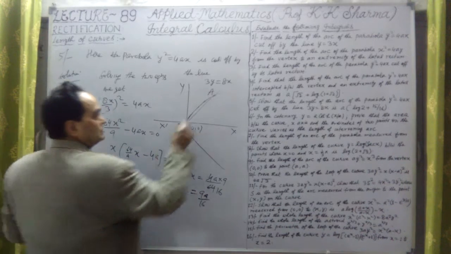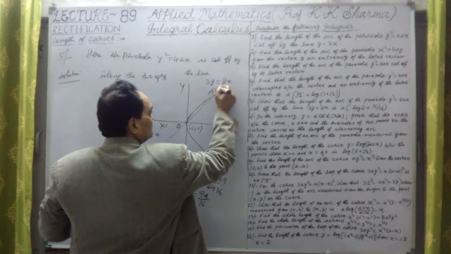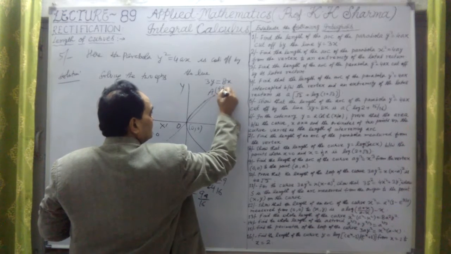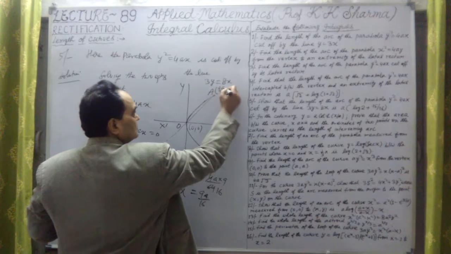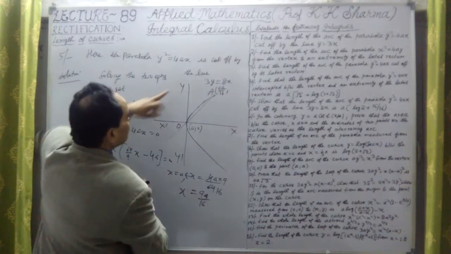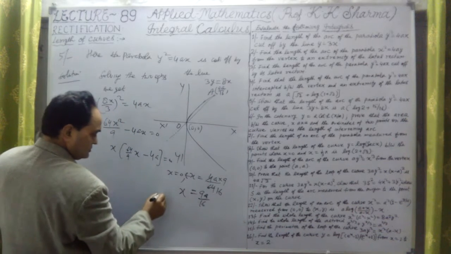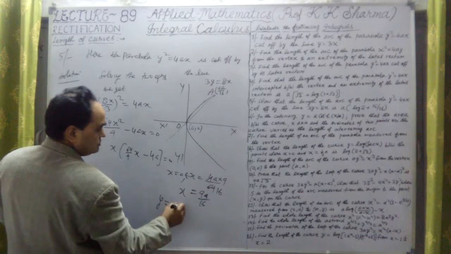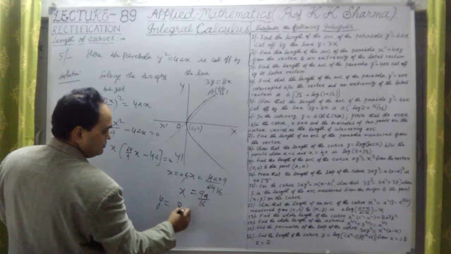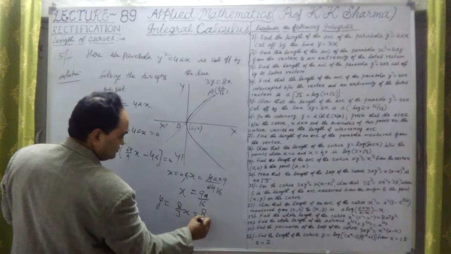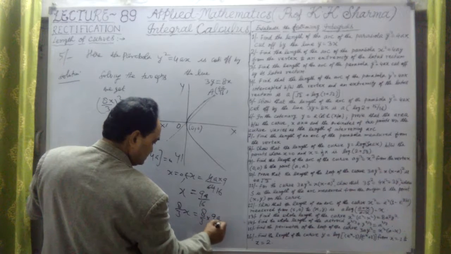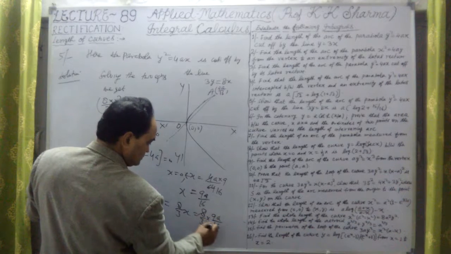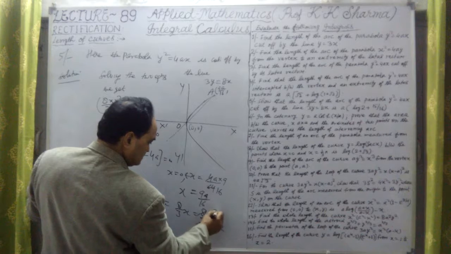Try to understand. X coordinate is 9a upon 16. What is y coordinate? Let me calculate that. And y is from this equation, where y is equal to 8 upon 3 into x. That means 8 upon 3 into x coordinate, which is 9a upon 16. 8 2s are 16. 3 3s are 9.